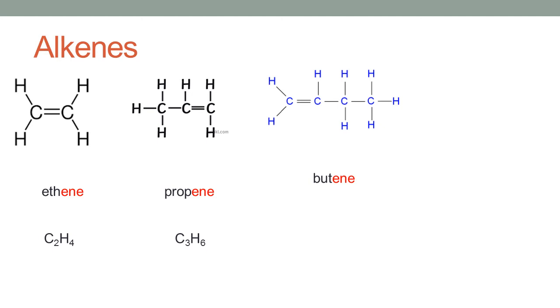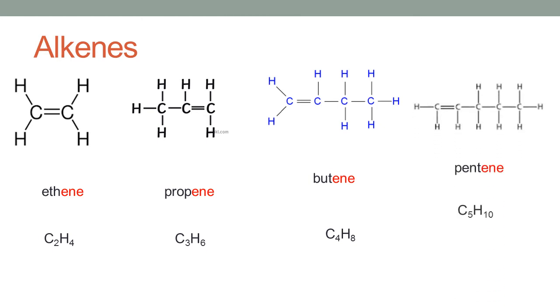Count the number of carbon and hydrogen atoms. Yes, it is 4 carbon atoms and 8 hydrogen atoms. So the molecular formula would be C4H8. The next member is pentene and the molecular formula is C5H10.